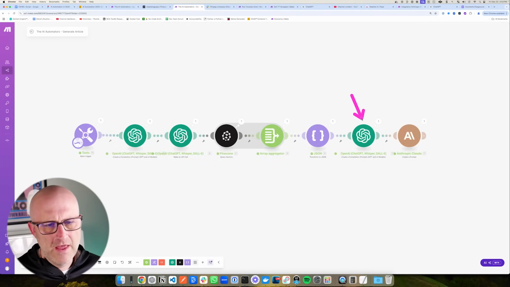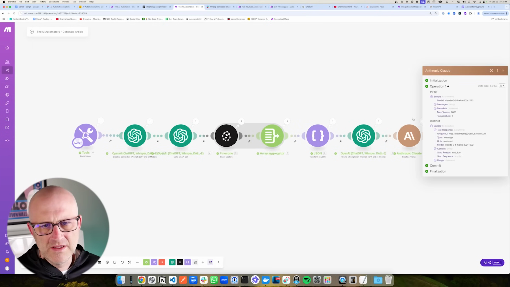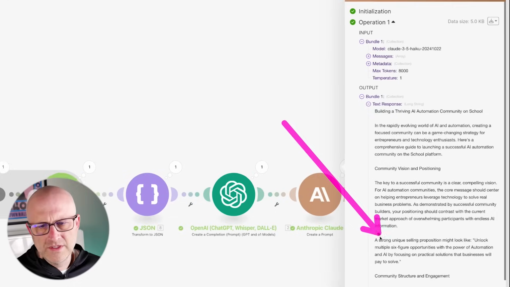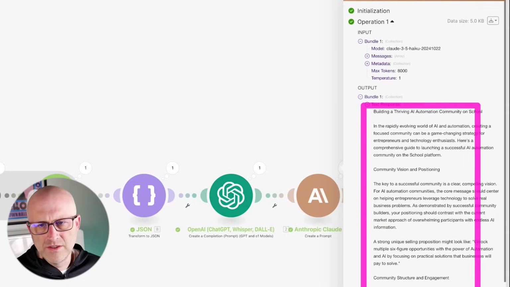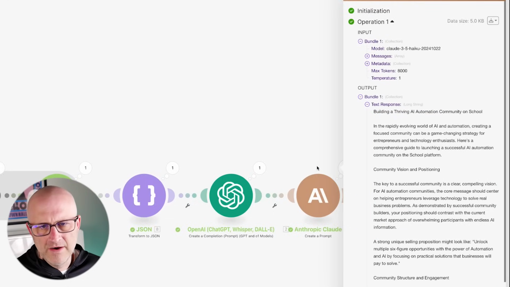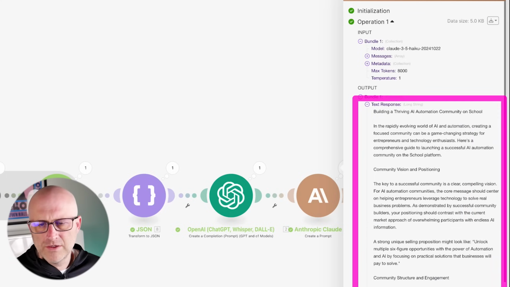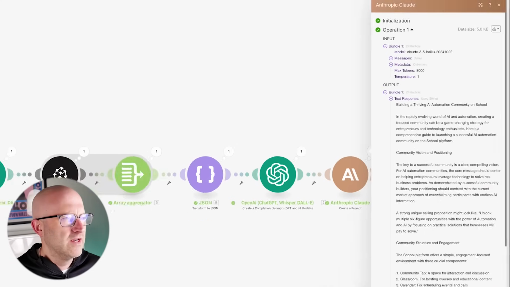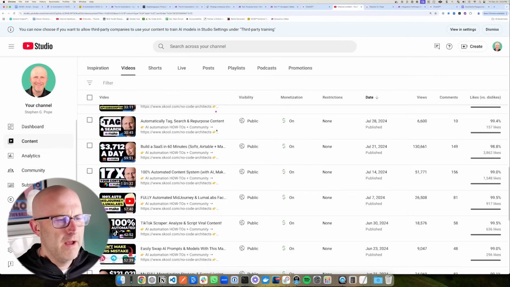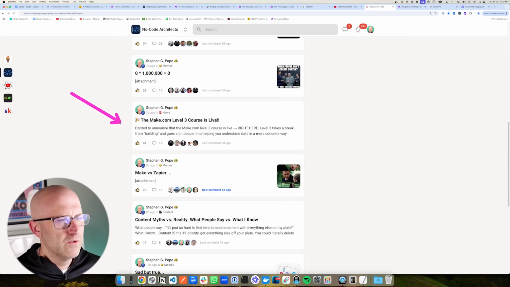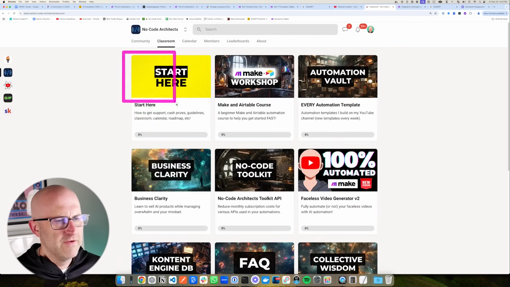Here we're generating that article with ChatGPT, and here we're generating it from Claude just to see the difference. Ultimately we can take a look here and see that there's an article that's actually written from our knowledge base. This isn't taken from just the internet. It's being taken from actual expert knowledge that exists either on my YouTube channel, from my posts in school, or even the classroom and all of the videos that I post here.